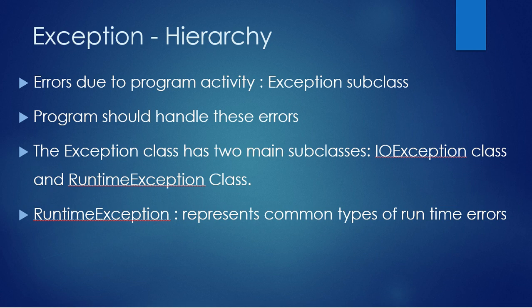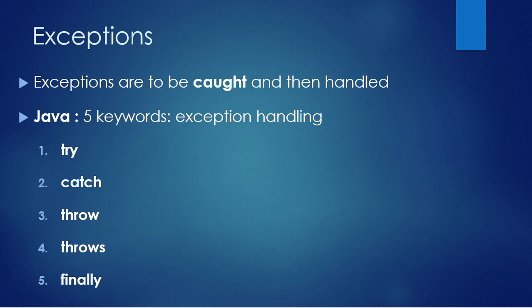Now, you have 5 keywords which can help make your program handle exceptions. If you use these keywords in a well-scripted manner, you can perfectly handle your exception.